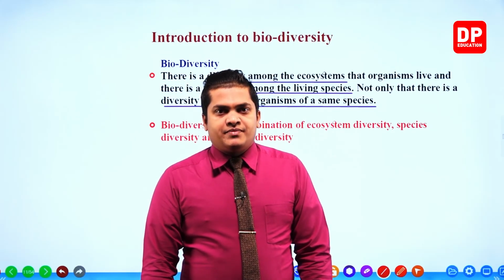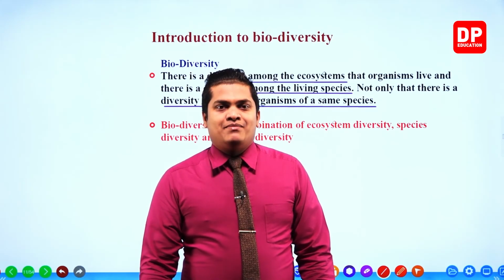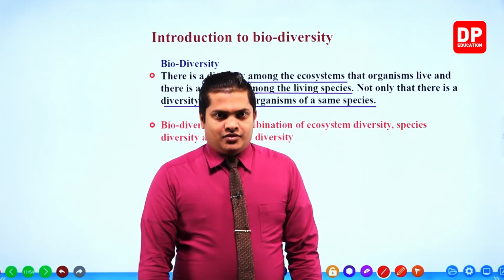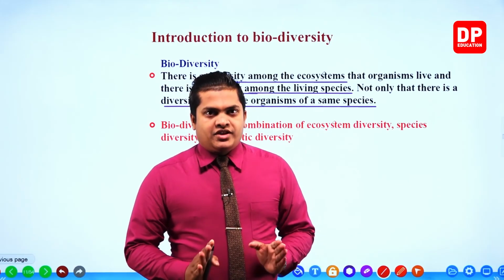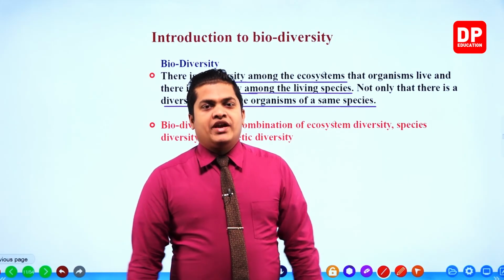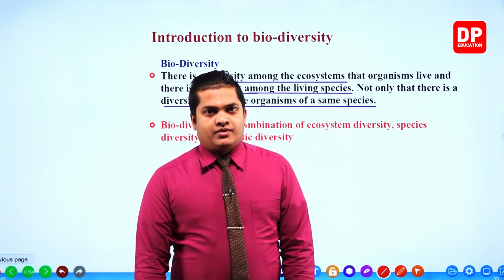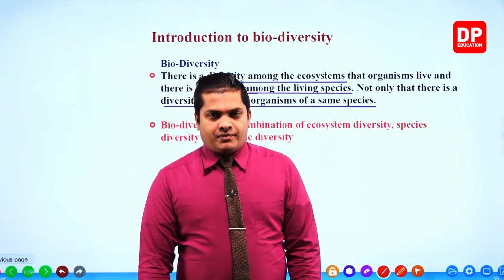So this is the meaning of biodiversity: the differences between organisms living on our planet Earth. It can be ecosystem, species, or genetic. Right, my dear children, I hope you got the idea about biodiversity. This is the introduction, the first and foremost topic.